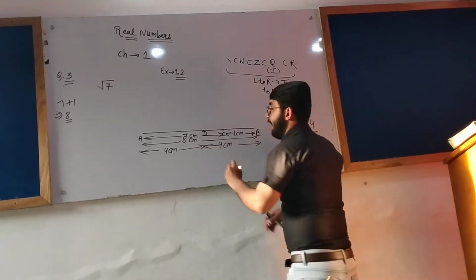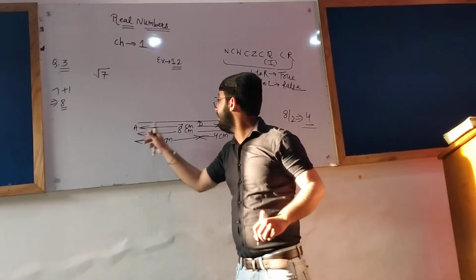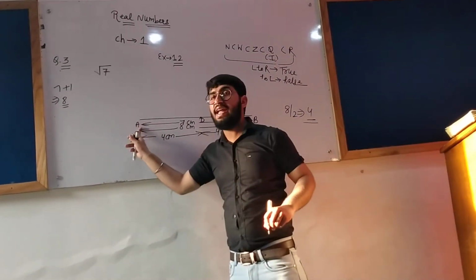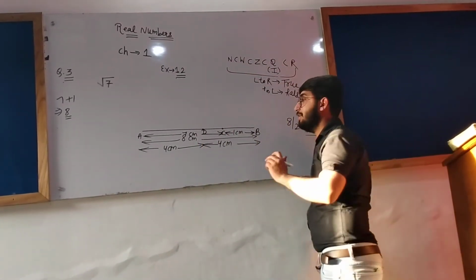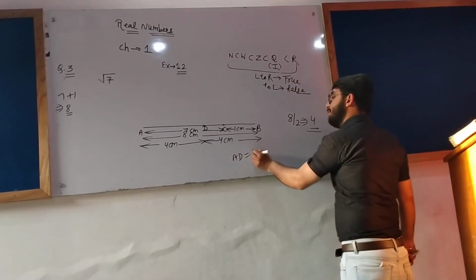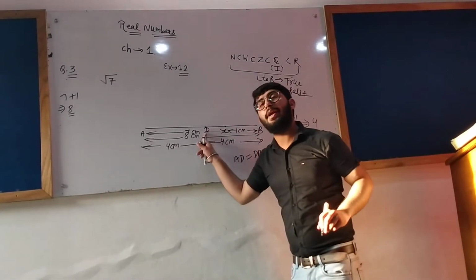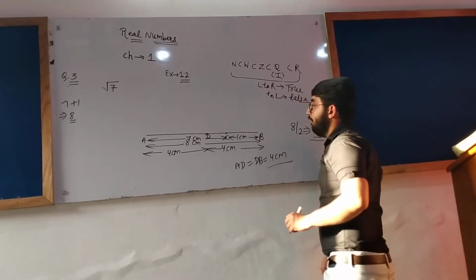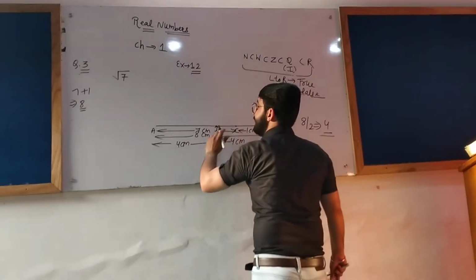Taking D as the center and A as the radius, or B as the radius, because AD equals DB equals 4 centimeter, as D is the midpoint. Now we'll draw a semicircle taking D as the center and AD as the radius.